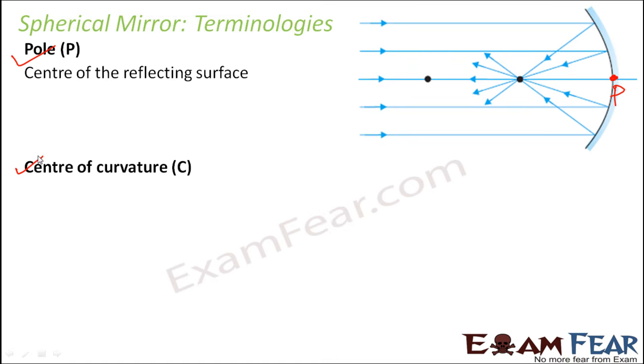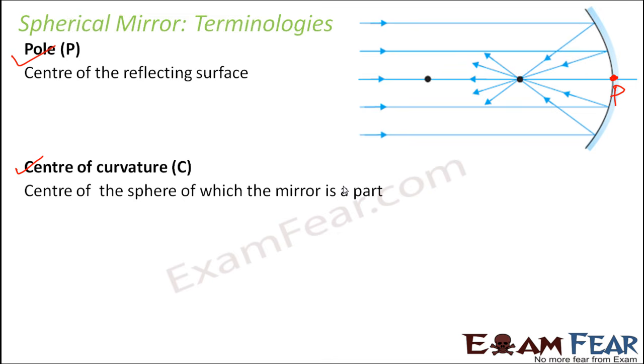Center of curvature. Curvature is nothing but this curve. So the center of curvature is the center of the sphere of which the mirror is a part. Now while defining spherical mirror, I told you that all spherical mirrors are part of some sphere. So let's say this mirror is also part of this sphere, and let's say the center of the sphere was this. Here I have not drawn it appropriately. When you actually draw the sphere, you'll see that it is a very big sphere, and the center of that sphere is this. So this is known as center of curvature and it is normally denoted by a capital C.